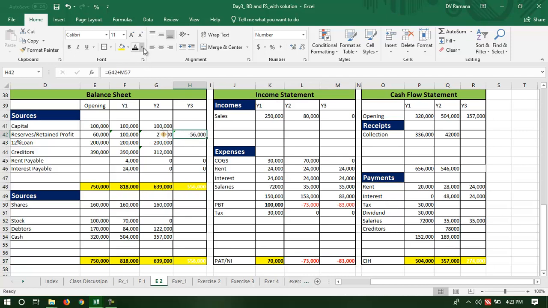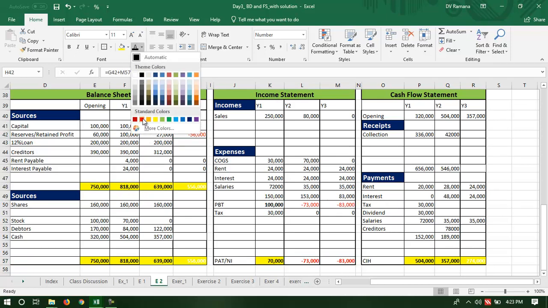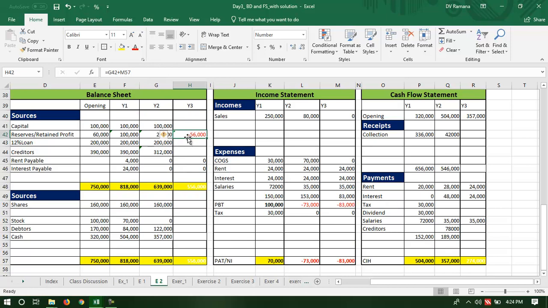The negative 83,000 will make the equity negative, the retained profit negative. Retained profit was 60,000, went up to 100,000, then slowly reduced, and so it is becoming negative now.